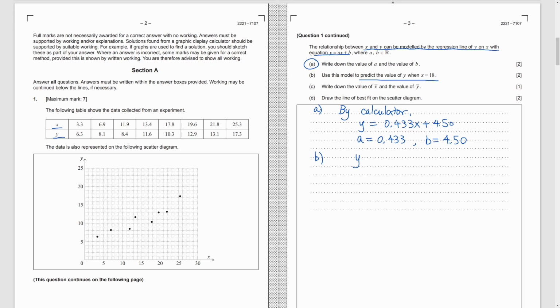Part B. We substitute 18 for X, and then we get 12.3 for Y. Part C. We need to find the mean values of X and Y. Again, calculator work. Part D. We need to draw a line of best fit. Remember, the line must pass through the mean point 15 and 11.